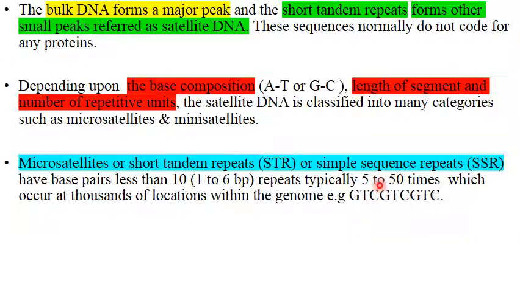And obviously such repeats you will find at thousands of positions within the genome. Like for example, you have GTC repeats. So how is it different in different individuals? Number of repeats. How many times it's repeated at one place in a particular DNA. There lies the difference.